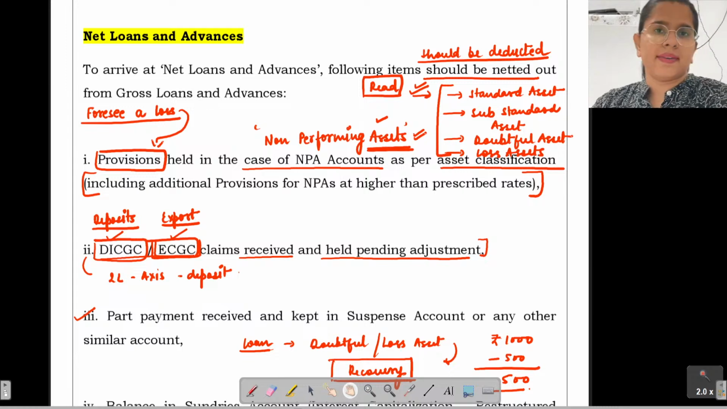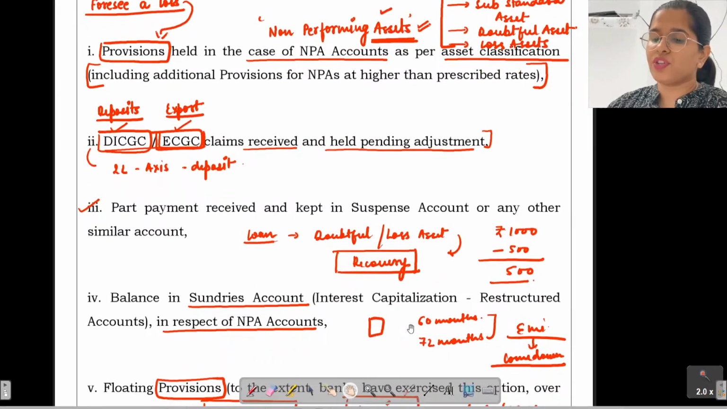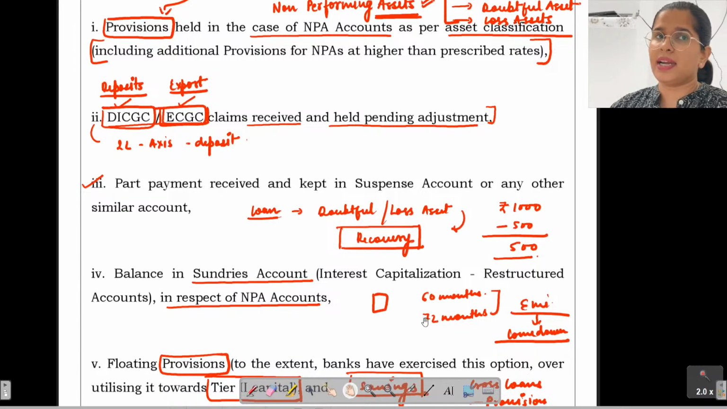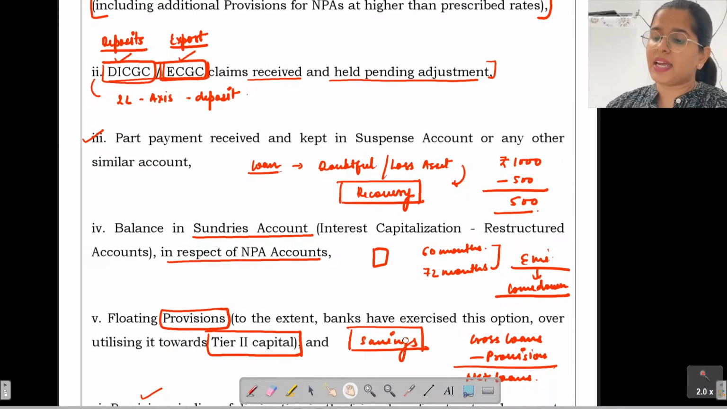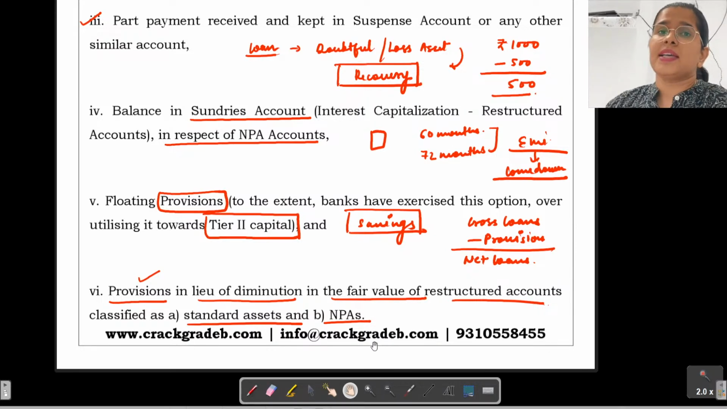In the net loans and advances, we have seen that you have to make various deductions from the gross loans and advances in order to reach the net loans and advances. What are those deductions? These are provisions held in the case of NPA accounts, right? DICGC and ECGC claims received, part payments received and kept in suspense account, balances in the sundries account in respect to NPAs. So अगर आपने NPA के केस में you have capitalized certain interest. See, when does this capitalization happen? When restructuring happens. ठीक है, जब restructuring होती है तभी ये interest capitalization होता है.